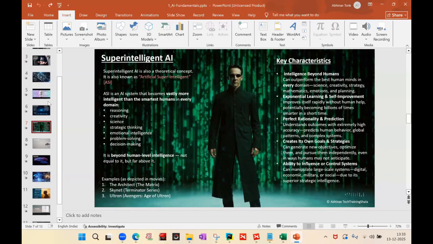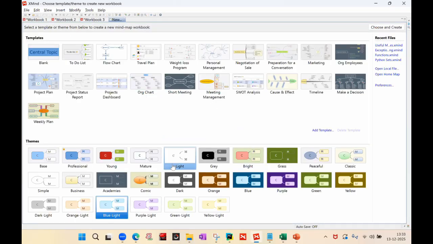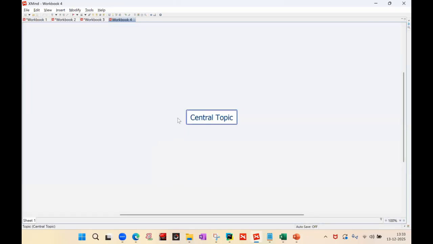Cool. So this is about the AI fundamentals. Now let me talk more about the AI landscape before I move further. In AI, we have ML and a non-ML part.